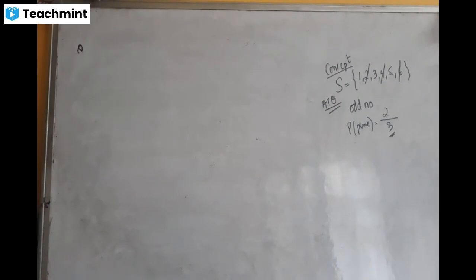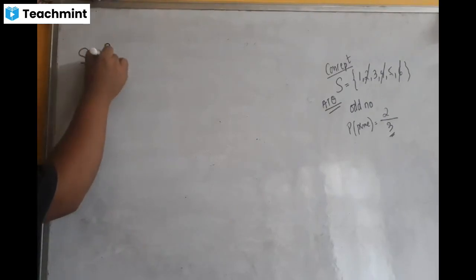Look at the board, everyone. Such that at least one is a boy. So first, the sample space.